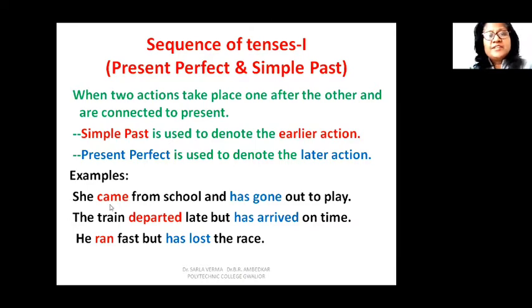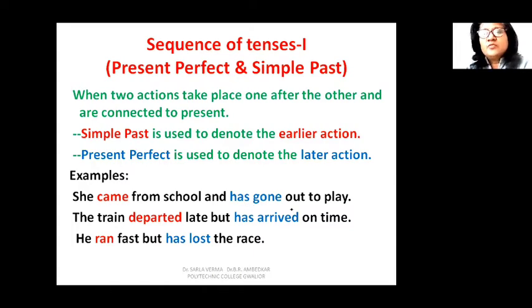So example, she came from school and has gone out to play. So came, this verb, this happened earlier, and she has gone out to play. This action has happened later. So we have used present perfect with has gone out and simple past with she came. Because first she came from school and then she went out to play.